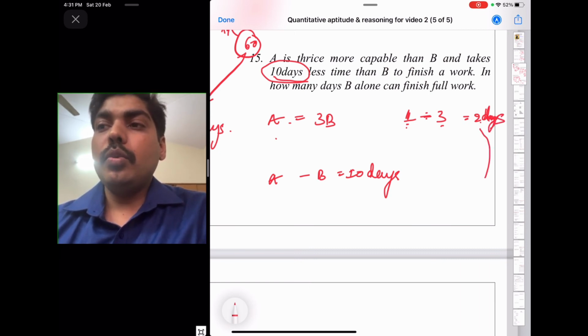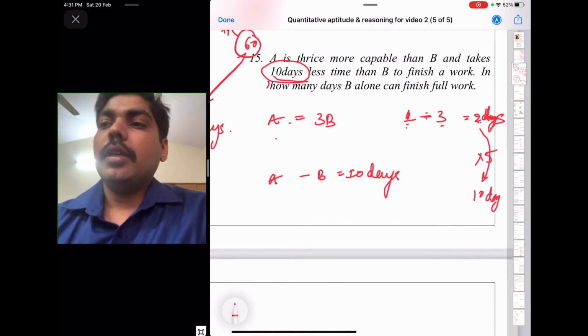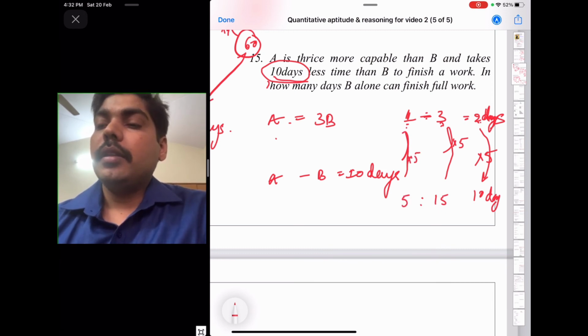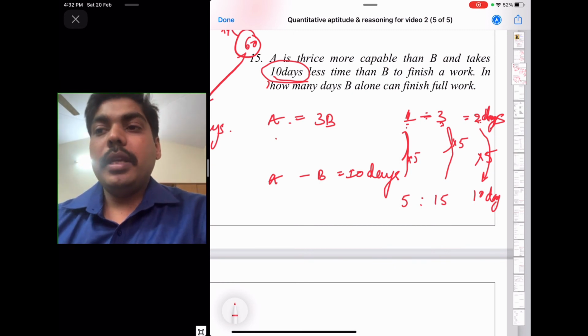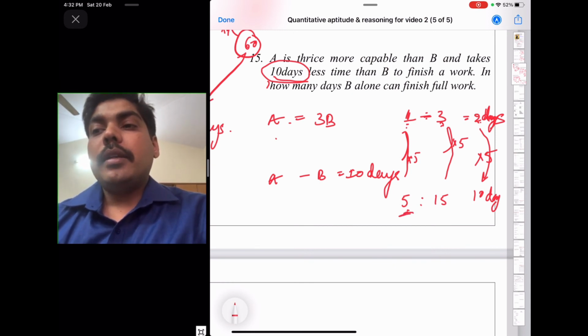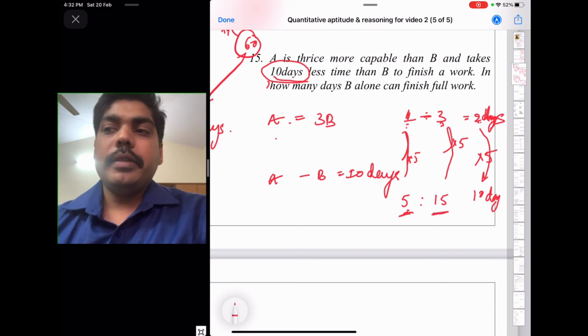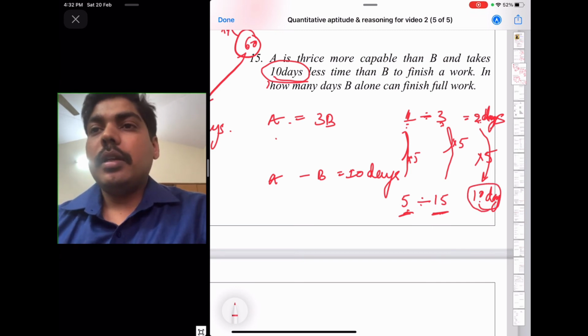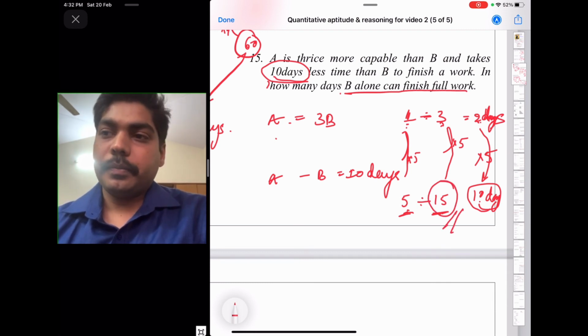Then we need not a 2 days gap, we need a 10 days gap. To get a 10 days gap, we have to multiply it by 5. 2 fives are 10 days gap. So again multiply the whole numbers with 5. So 3 fives are 15, 1 five is 5. That means the work which is completed by A in 5 days is done by B in 15 days. So the gap will be 10 days. Okay. So how many days can B alone finish the full work? The answer will be 15.